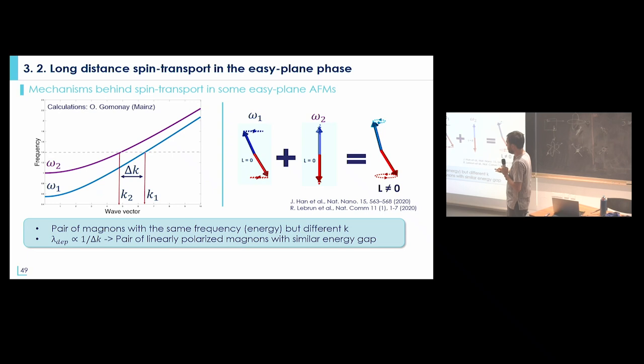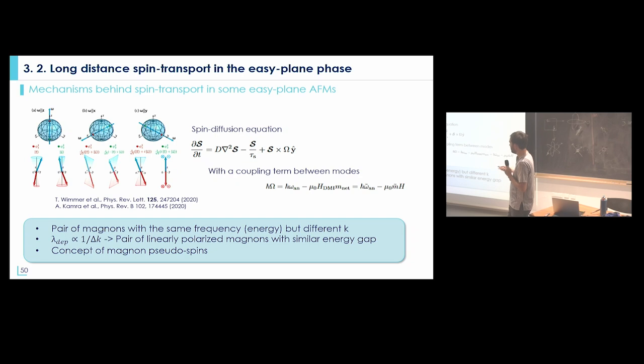The only issue, if you want to make it efficient and have it propagate over long distances, is that those two modes need to have wavelengths that are not so far from each other, which means that the dephasing length between the two modes should be more or less the same, because if it's not the case, then you do not propagate this circular polarization over really long distances. So this is a process that you expect to be efficient only if the two magnon branches are quite close in frequency. So the anisotropy should be quite similar within the plane and out of the plane, which was the case in hematite, and this is what we could see.